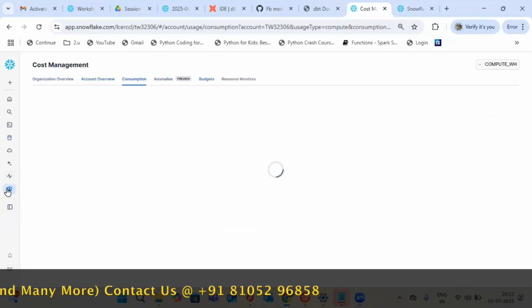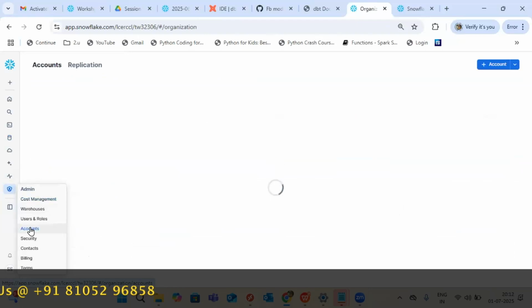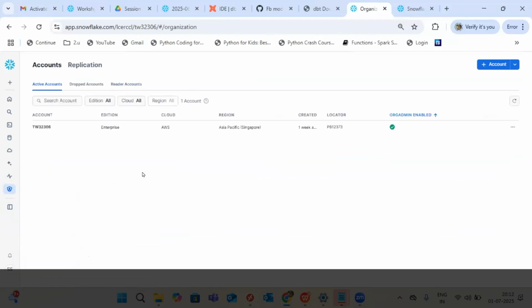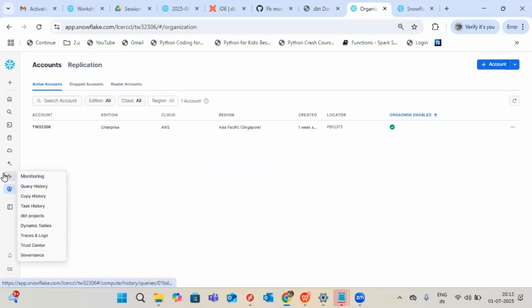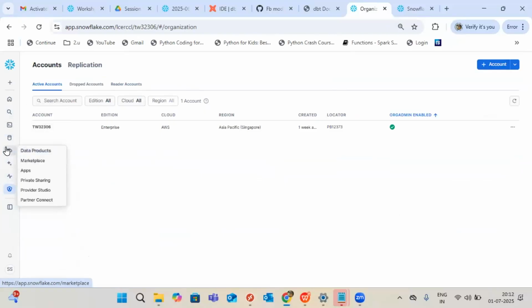Okay. And someone asked, can I create another account? Yes, here you can create another account. I created one account with AWS, right? Like that, you can create Azure, GCP, anything, you can create another account. That option is there. In real time, you won't have access, but here you can create. Okay, all these options are what is required for you.